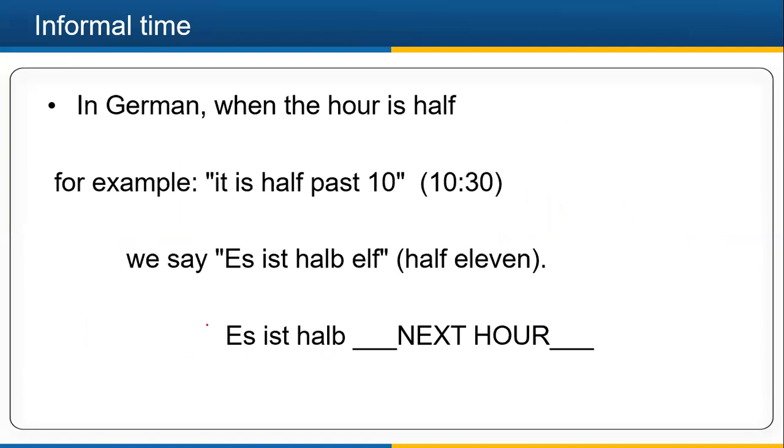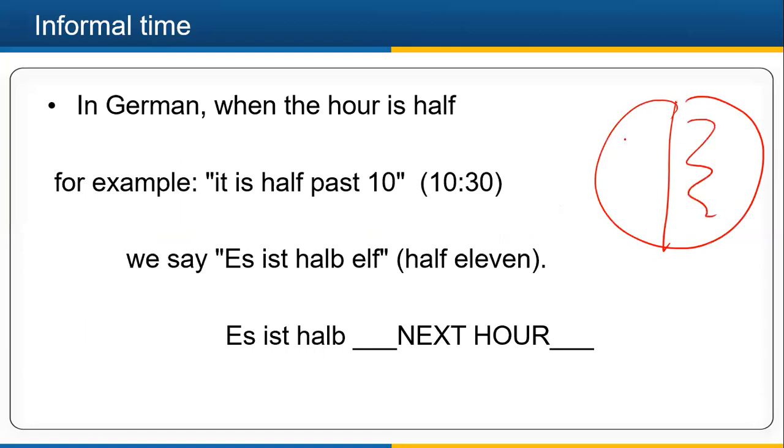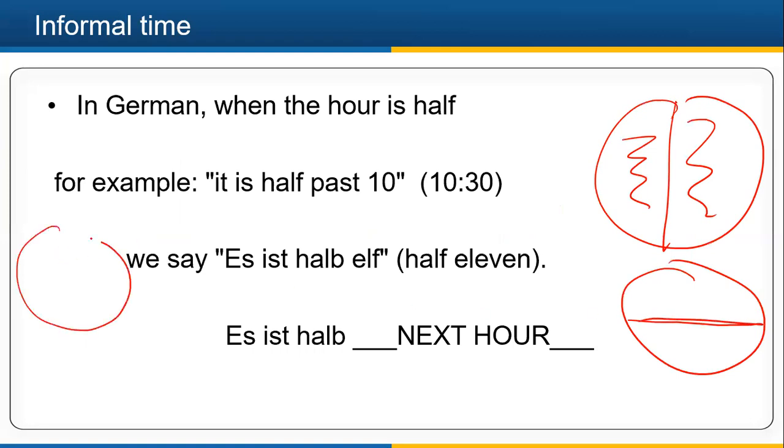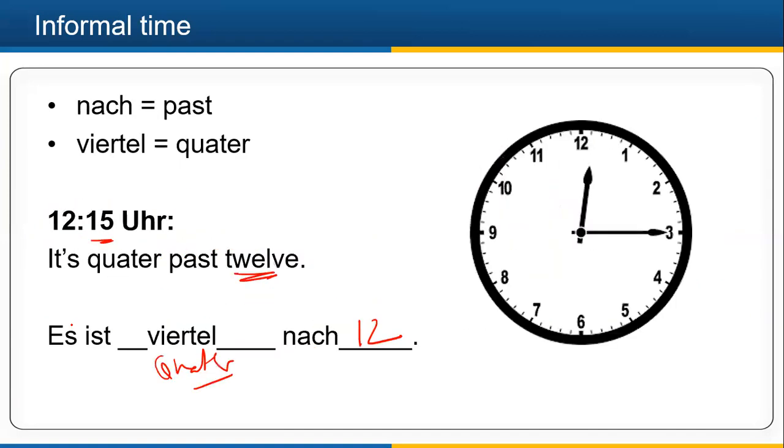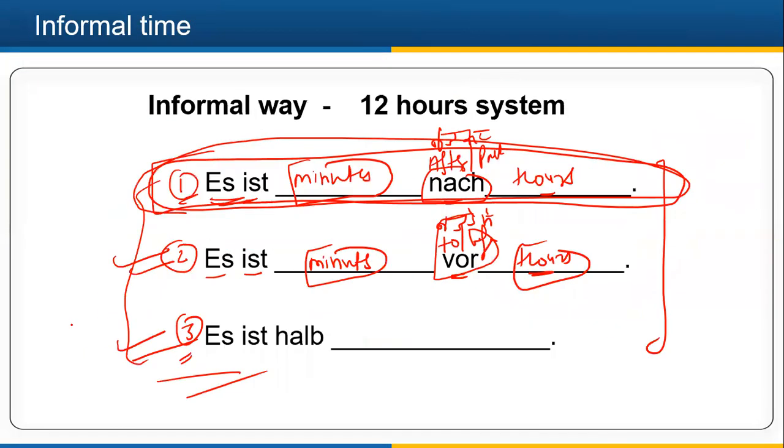And then let's see, we have discussed this portion, we have discussed this portion, then later we discussed this quarter portion. Now we are talking about if the minute needle is here, like on half. In the beginning, you remember I gave you these three structures. First structure we have talked about, second structure we have talked about. Now I'll be discussing the third structure with you, es ist halb. Halb, you already know the meaning of it, half.